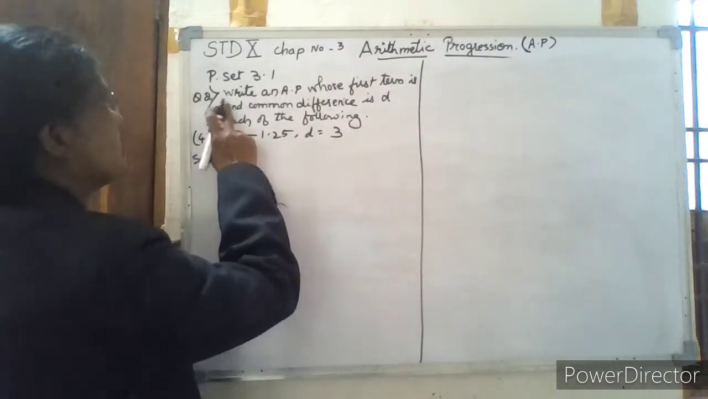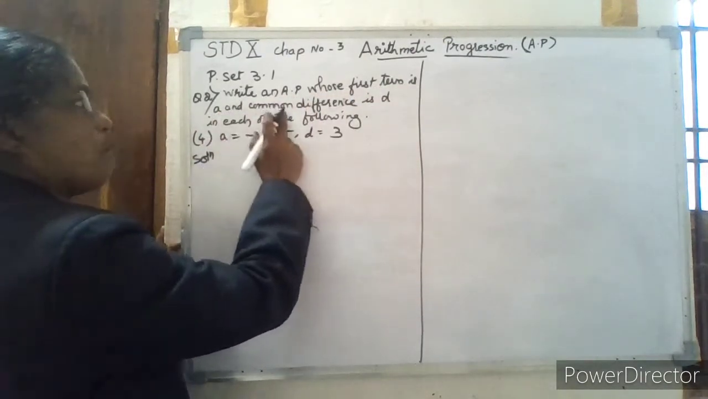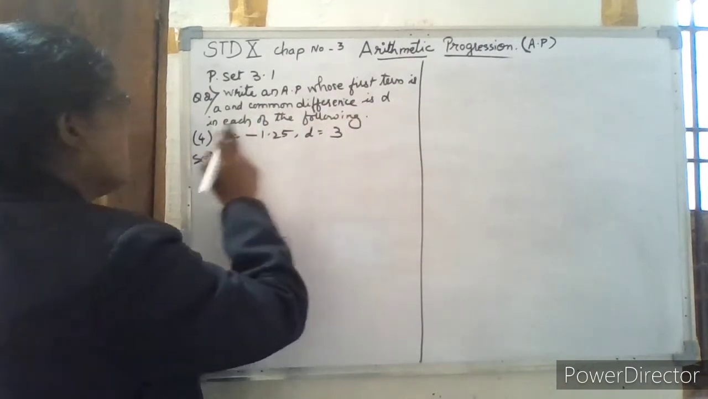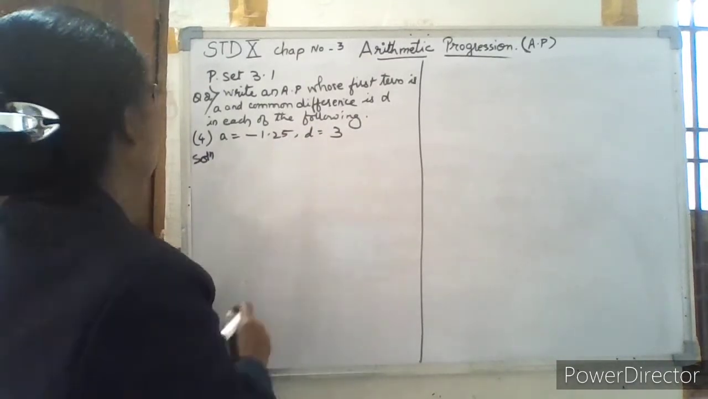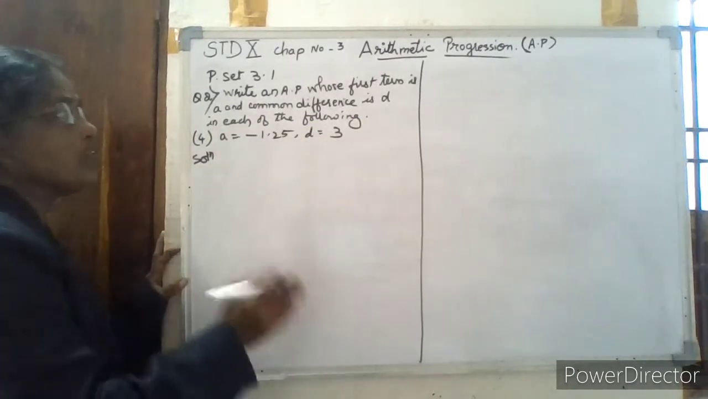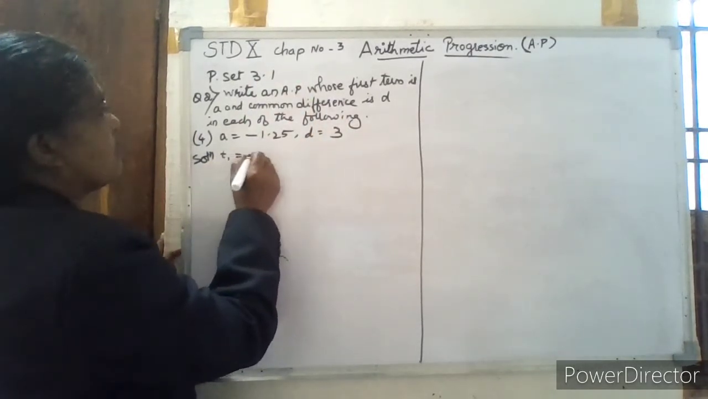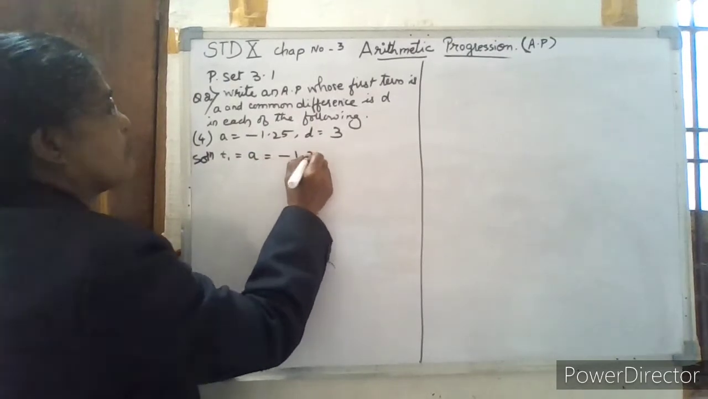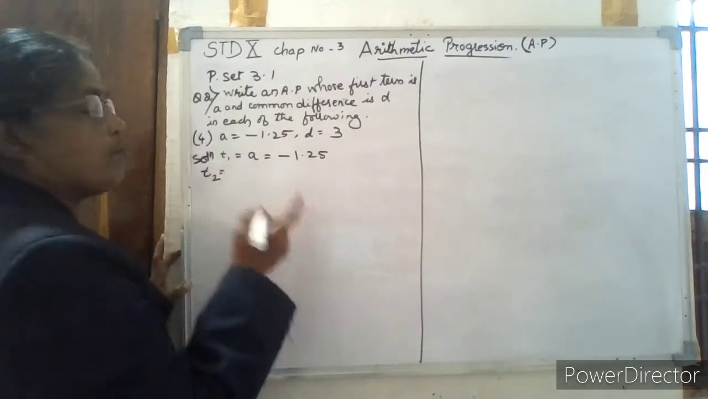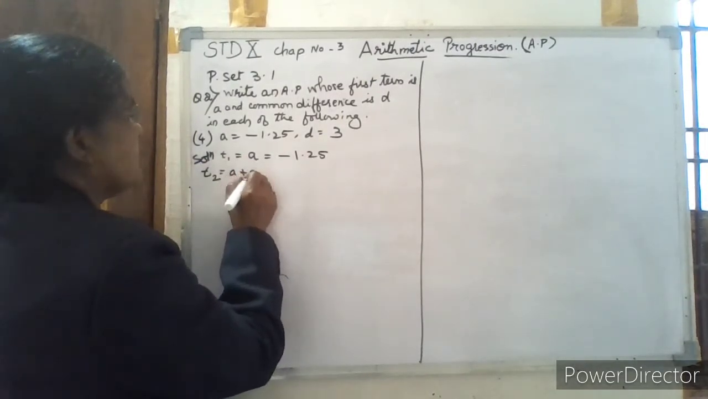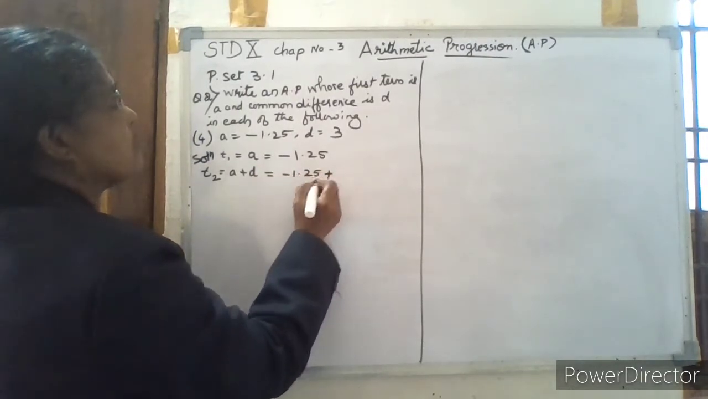See, the second question is: write an AP whose first term is A and common difference is D in each of the following. The A value is given and the D value, the common difference, is given. So taking these two values, we have to find the terms in an AP. First term is the A value, which is minus 1.25. Now the second term, we know the formula, is A plus D. So that is minus 1.25 plus the common difference, 3.